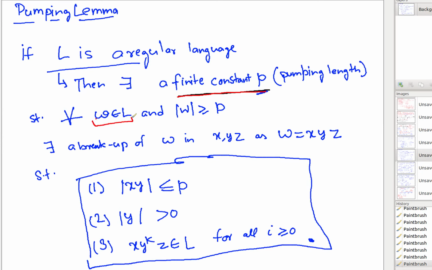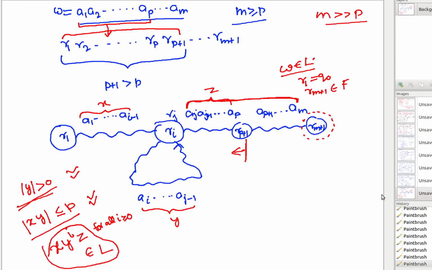you pick a string from the language, such that the length of a string is at least p, then you can break the string w always into x, y, z, such that the x, y basically up to the cycle part is less or equals to p, the pumping length. Y is strictly greater than 0, the length of y, and whenever you are pumping over y for any number of times, the string remains in the language. Each of these points is true.